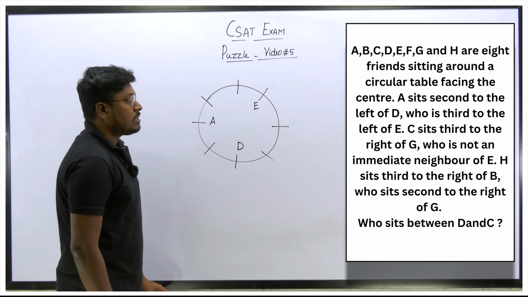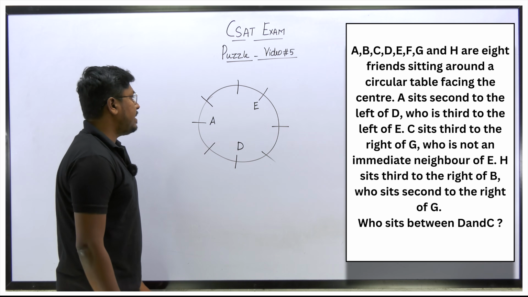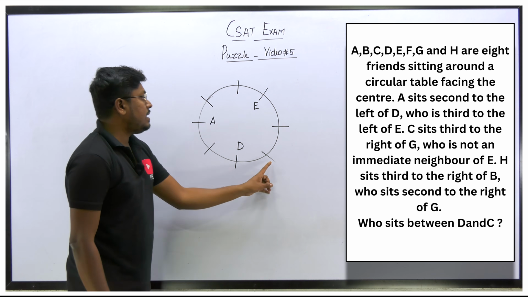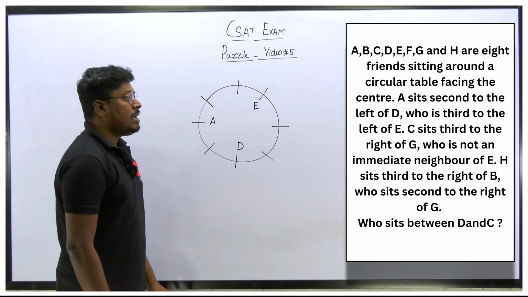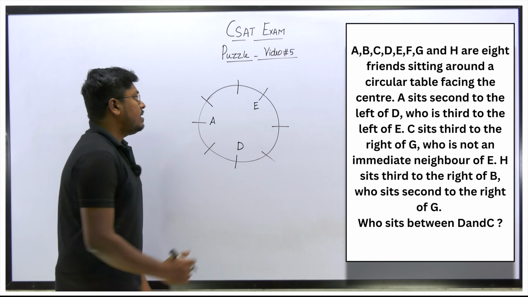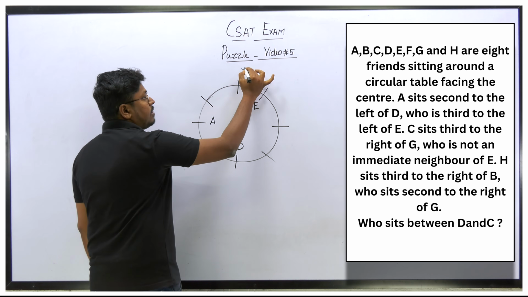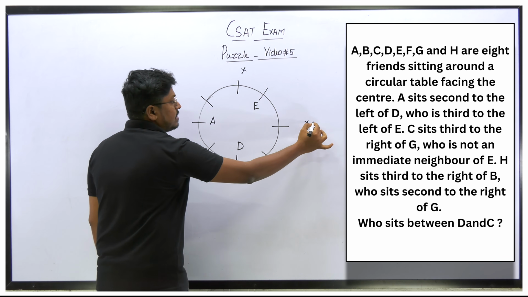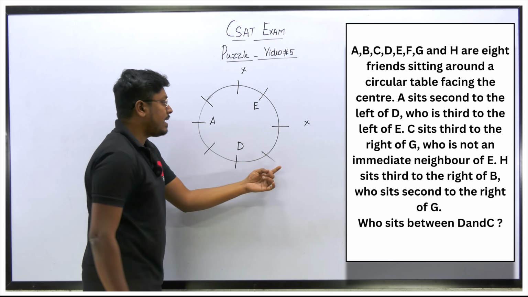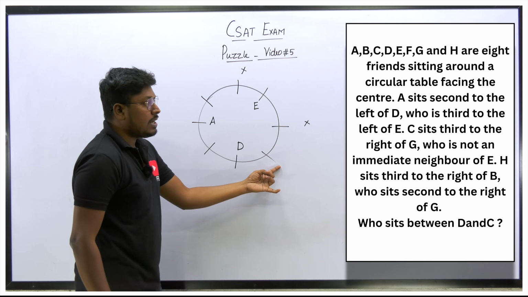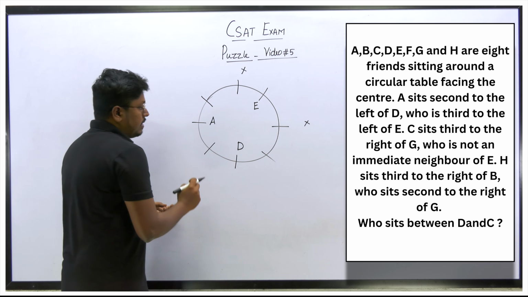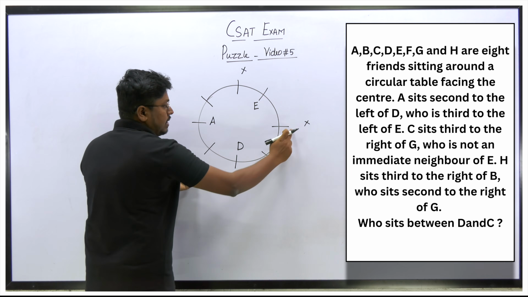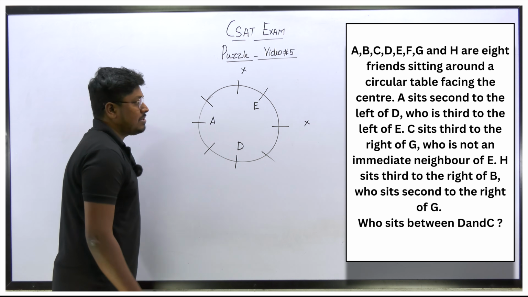So next point is C sits third to right of G. So G's right hand side at a third place is C. So if I fix G here, many possibilities, right? So next point is G is not an immediate neighbor of E. So I can't fix G here. If I fix G here, for example, G's right hand side third place must be C. So 1, 2 and 3, this is possible, right? Again, there are many possibilities.